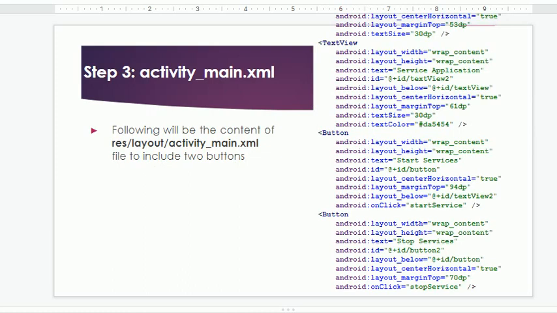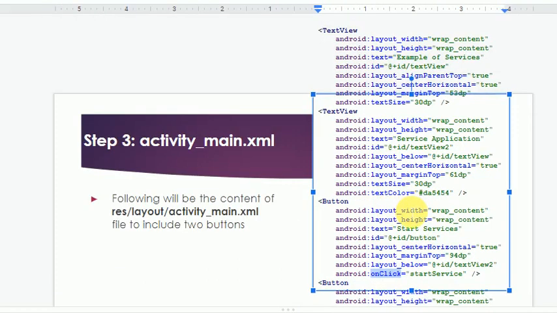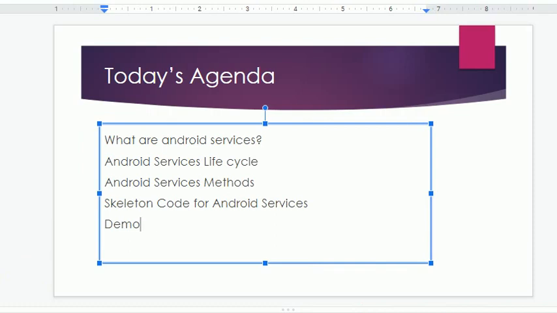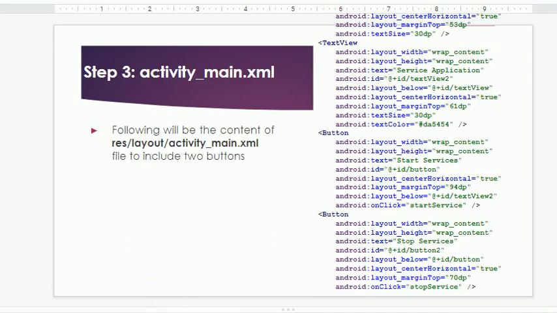And here is the XML file. Here we include the two buttons and the onClick event included, startService, and you can see that for stopService we also made an onClick event as well, so we can control these two buttons with the click event.